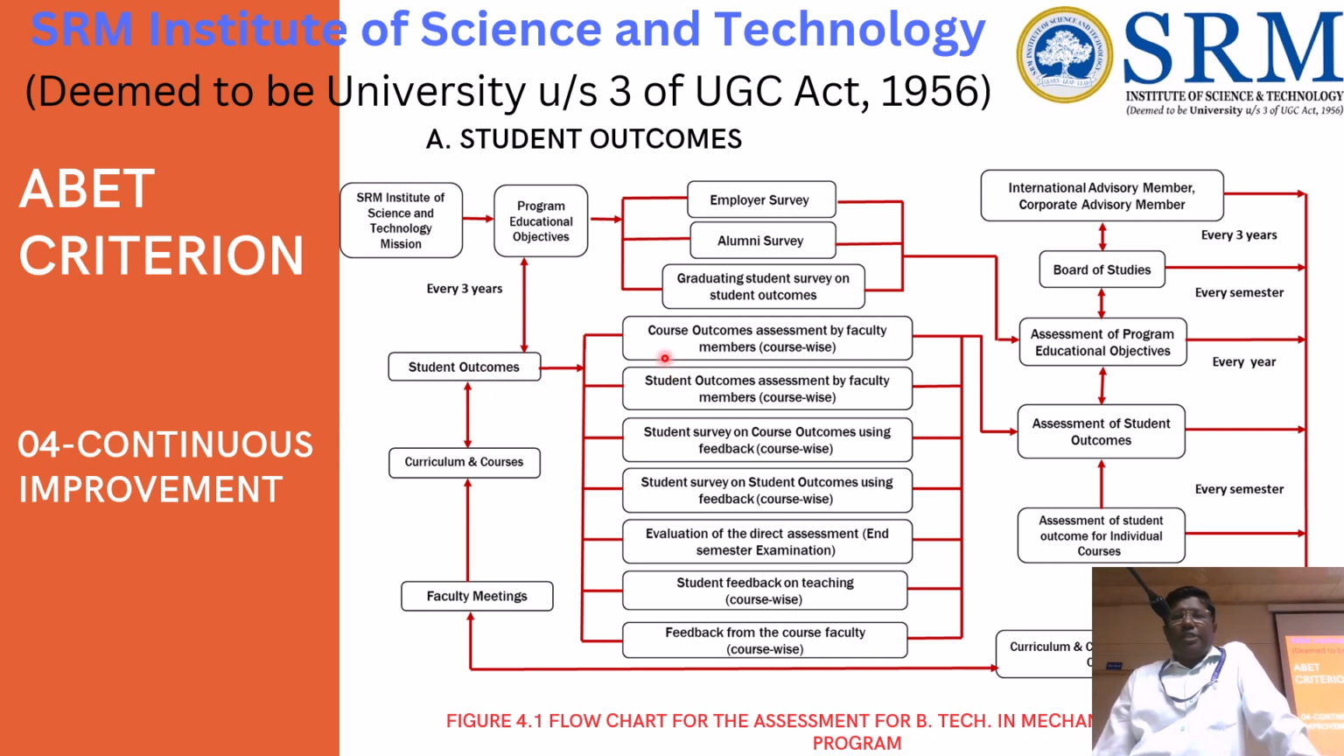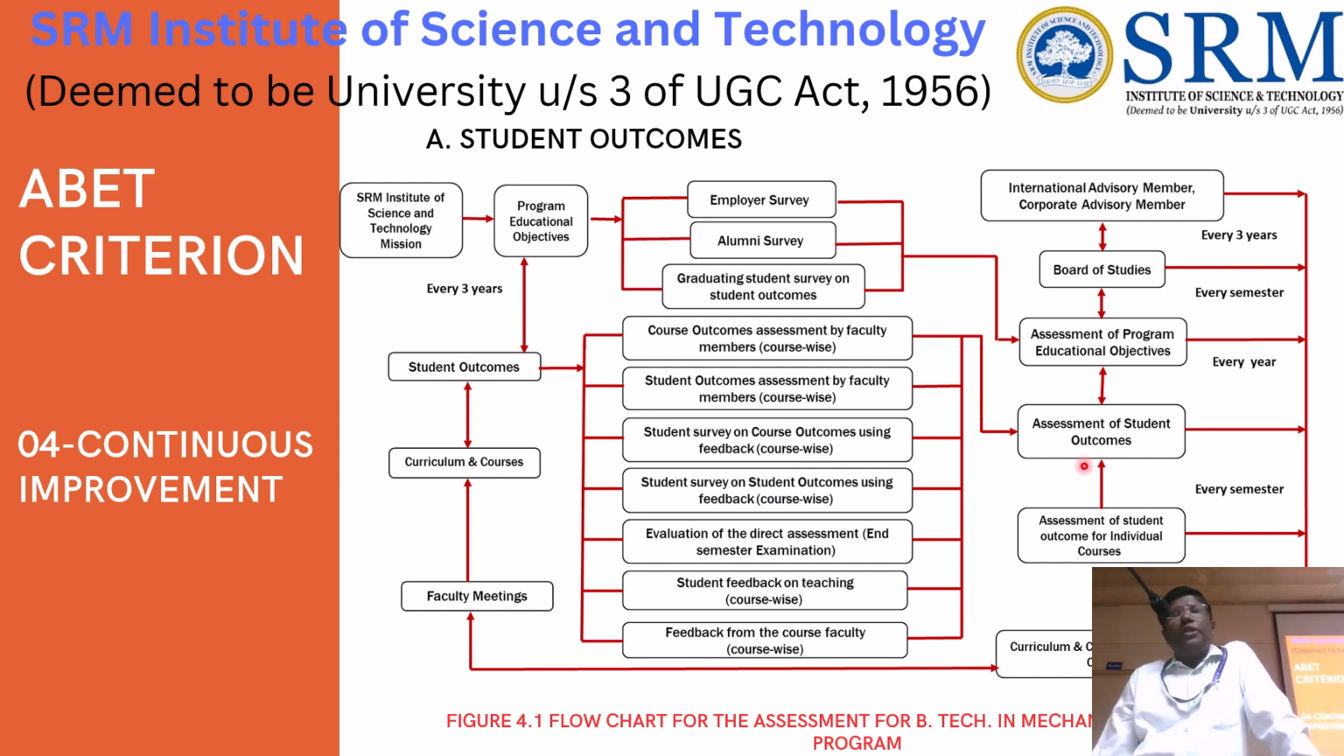Here: the graduate outcome of the student by the faculty member course wise, student outcome assessment by the faculty course wise, student survey and student feedback on course outcomes, direct assessment of the end semester exam, student feedback on teaching, and feedback from the course faculty. These tools are used to assess the student outcome. So that will be discussed with the continuous improvement committee.